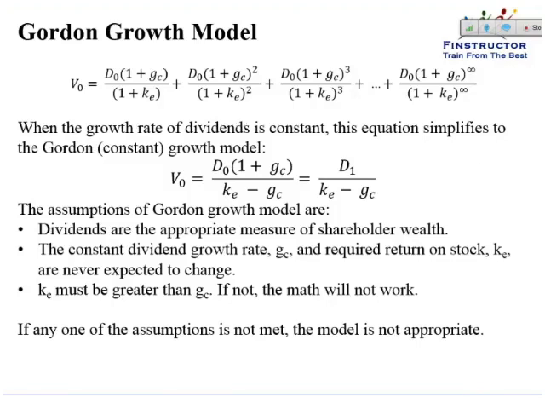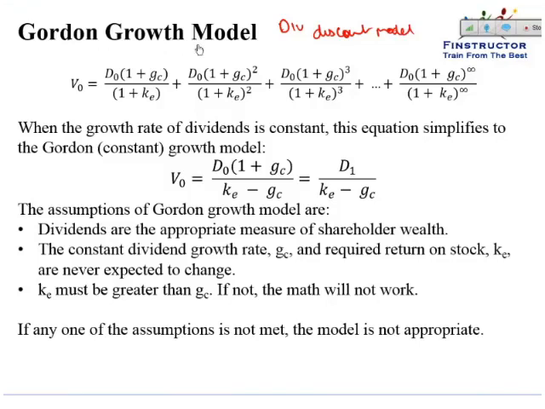We now move on to arguably the most important derivation of the review on equity valuation. This is called the Gordon growth model. This is also a dividend discount model, but with certain assumptions.